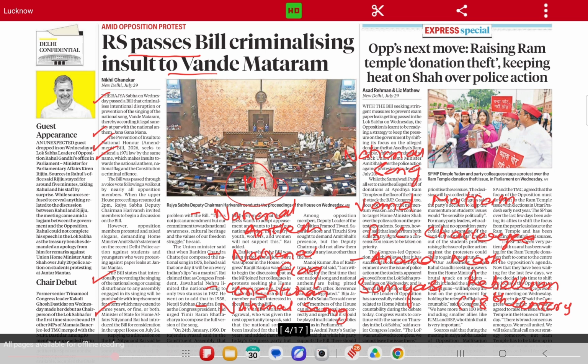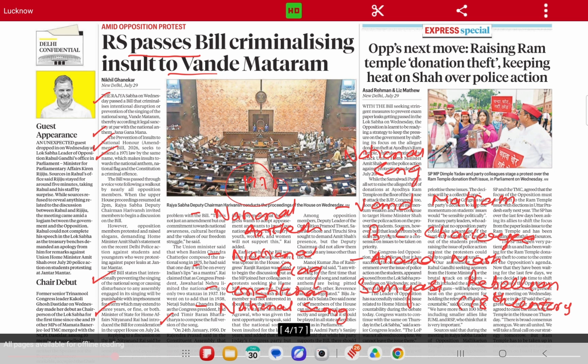The Union Minister said that Bankim Chandra Chatterjee composed the national song in the year 1875. So when was the national song composed? In the year 1875. He had said that one day it will be on every Indian's lips as a mantra. He also said that Congress President Pandit Jawaharlal Nehru limited the national song to only 2 stanzas in 1937. He went on to add that in 1938, Netaji Subhash Chandra Bose, as the Congress President, had urged Timir Baran Bhattacharya to compose the full version of the song. So the full version was composed by a composer named Timir Baran Bhattacharya.